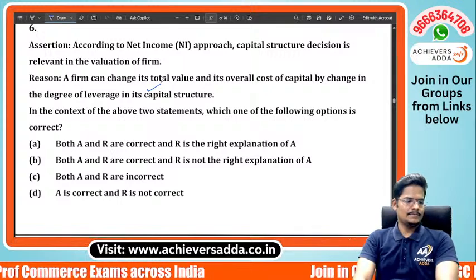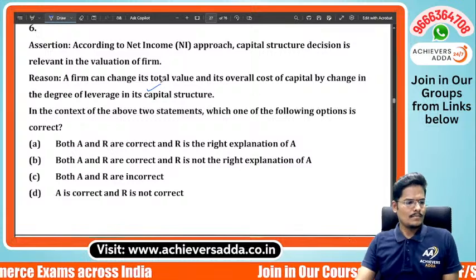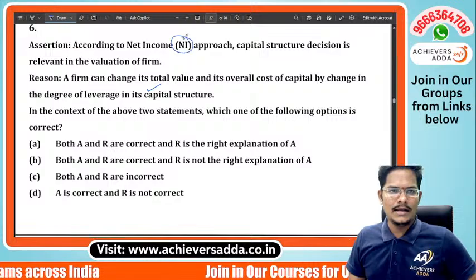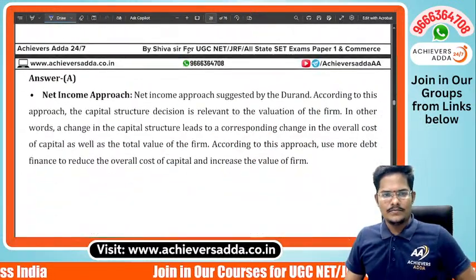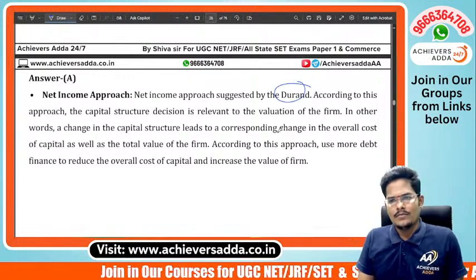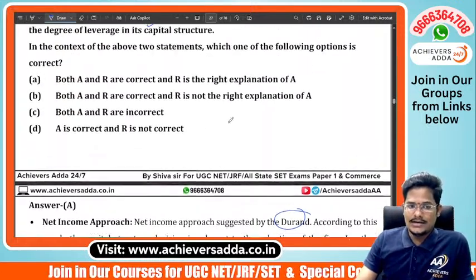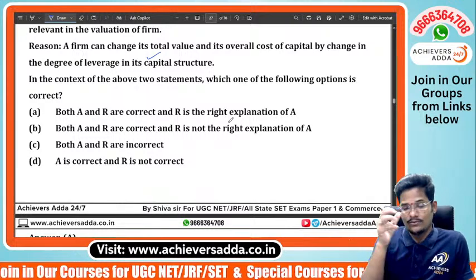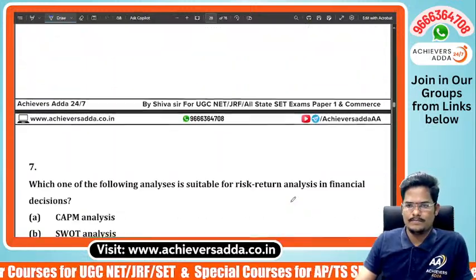Which one can be correct? NI approach, so answer is A. Both are correct. The NI approach is by David Durand. According to this, it is a relevant approach, and the traditional approach is also a relevant approach. Only the NOI and NI approaches are relevant, and the traditional as well as Modigliani-Miller are irrelevant approaches.